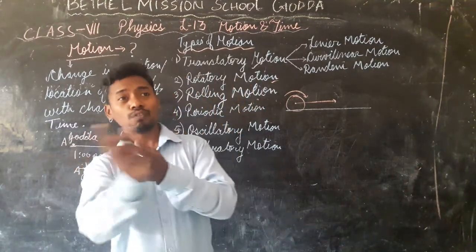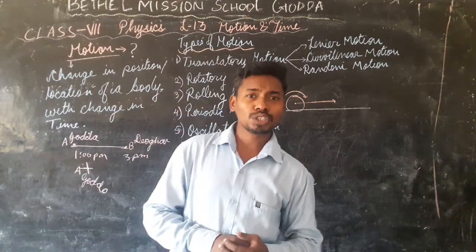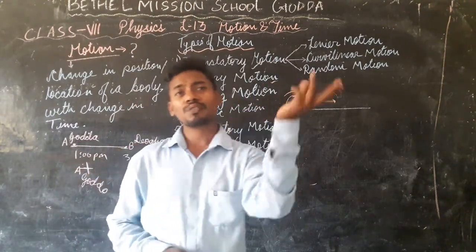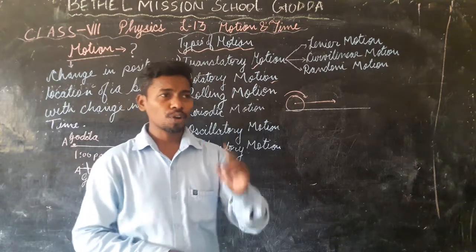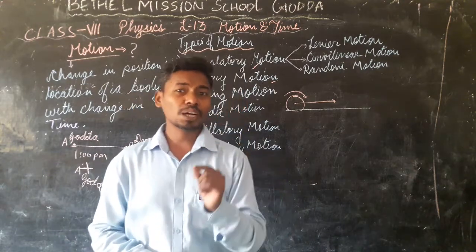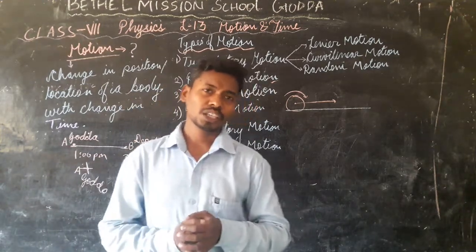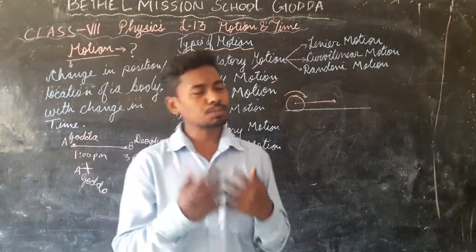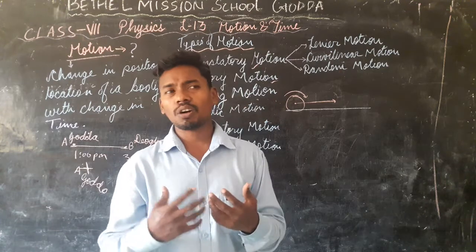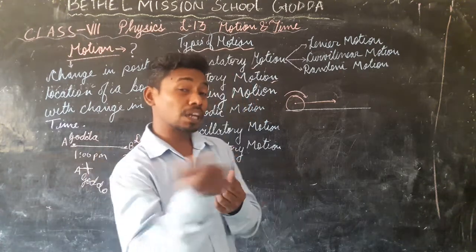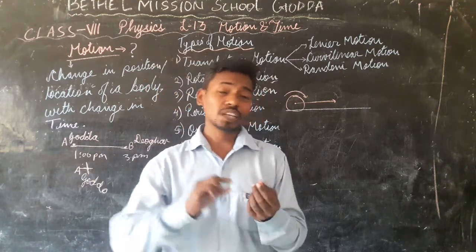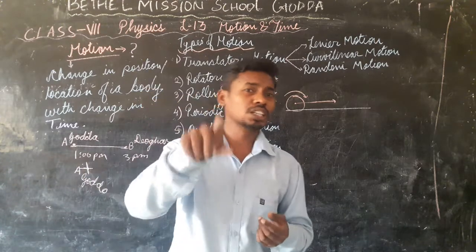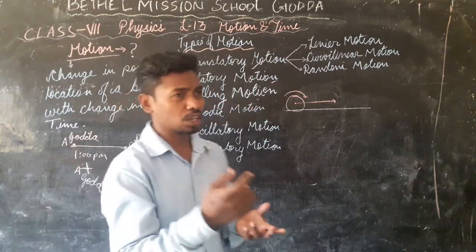Then the revolution of Earth is also a periodic motion, because after 1 year we come back to the same season, and the same season comes when we come back to the same position. The same position can only be obtained, or we can experience the same weather or same season only when we are back to the same position. This happens after revolution. So revolution of Earth is also a periodic motion.